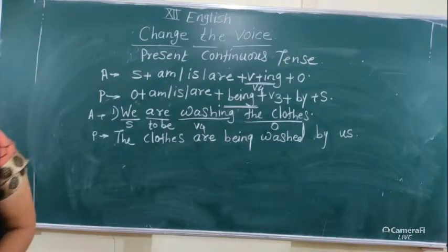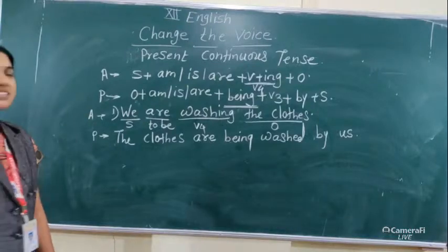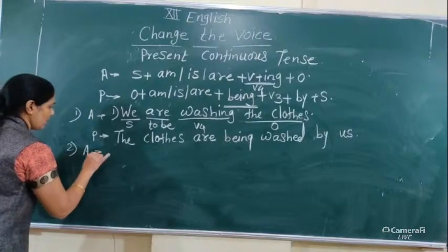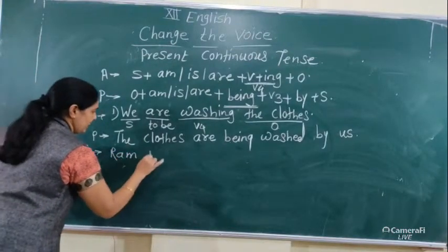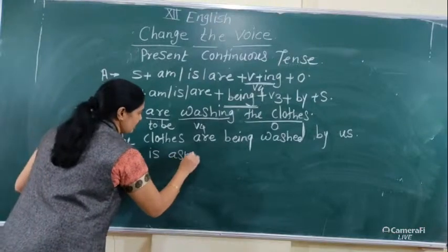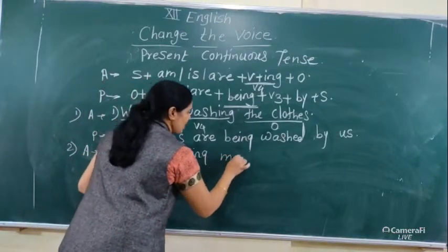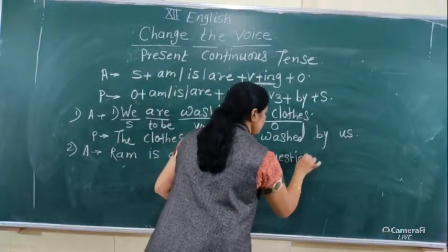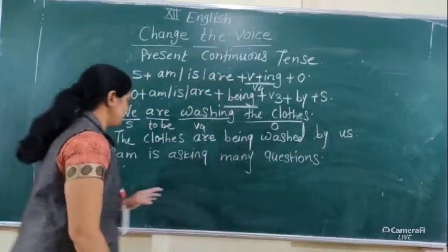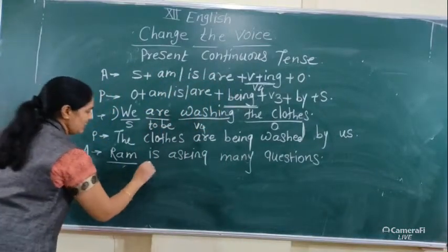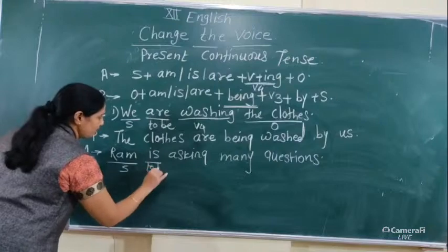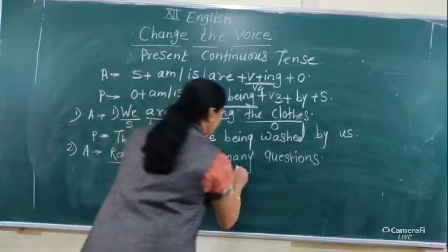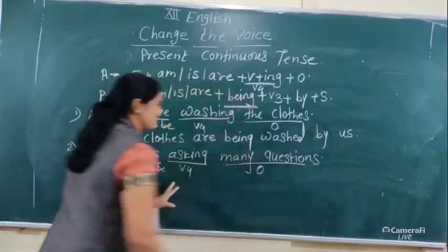The next example: Ram is asking many questions. Here Ram is the subject, is is the to be form, asking is verb plus ing, V4, and many questions is the object.